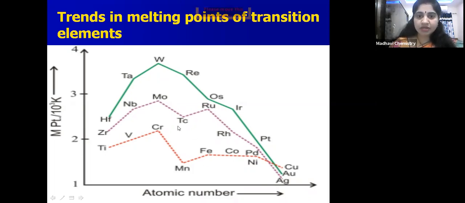But manganese and technetium are exceptional cases. Otherwise, at the middle of the series, melting and boiling points increase, and after that they decrease. Because at the middle of the series, there are more unpaired electrons, so the interatomic metallic bonding will be stronger at the middle because of the larger number of unpaired electrons, right, children? As the atomic number increases, the melting points decrease, because the number of unpaired electrons decreases and interatomic metallic bonds also decrease, right, children? So this is the observation.